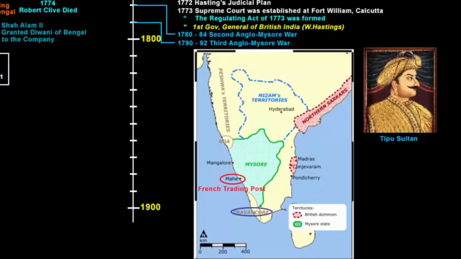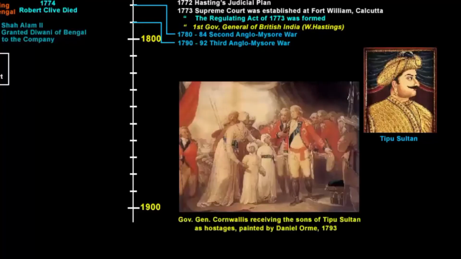Mysore lost its capital, Seringapatam, to the company. So here the company won and they acquired the capital city of Mysore. In this picture, you can see how the British took away 2 of Tipu Sultan's sons as hostage.